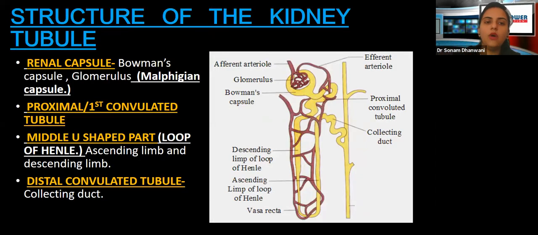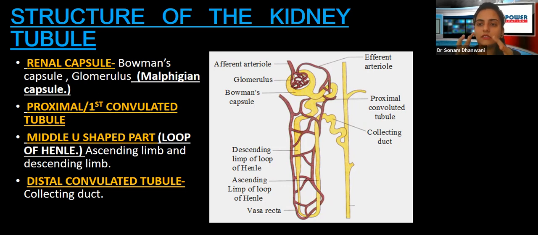Okay, now see how that appears. First thing you need to remember, there is a cup-like structure, which is known as the Bowman's capsule. Okay, see, you can see this yellow color structure here. This part, cup-like structure, like I told you, is the Bowman's capsule. Okay, now inside that Bowman's capsule, there is going to be a dense network of capillaries, a lot of capillaries.